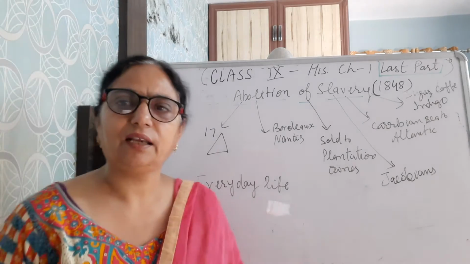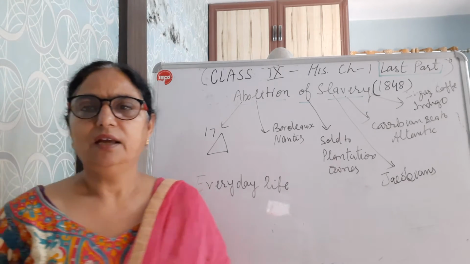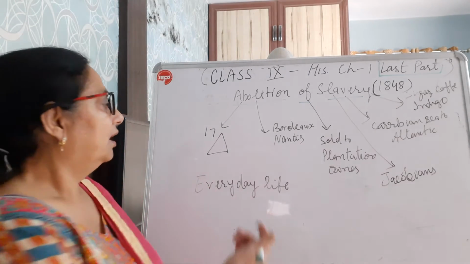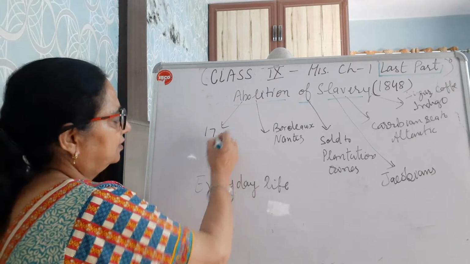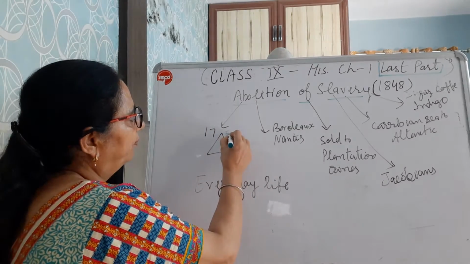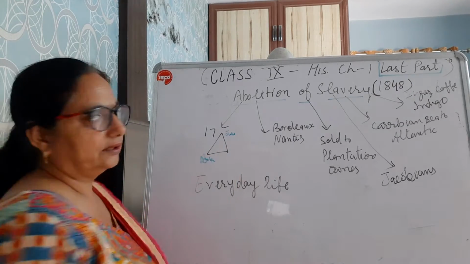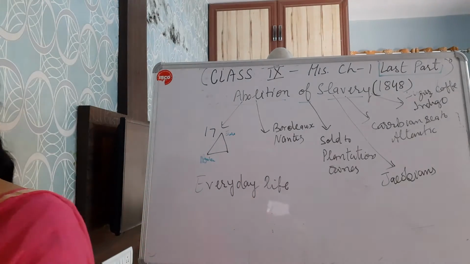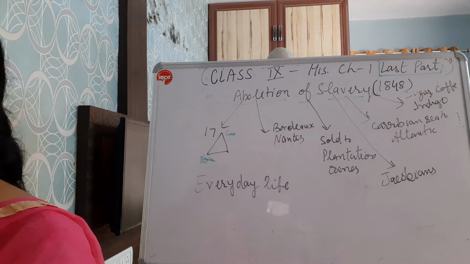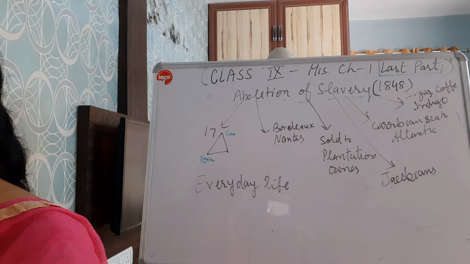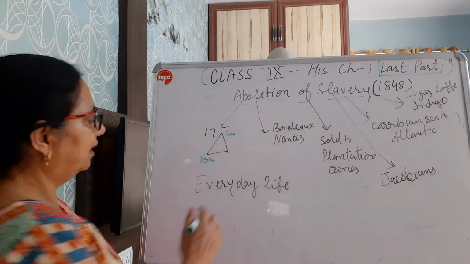What happens there, as earlier I mentioned, that there was triangular trade, Europe, Africa, and Americans.